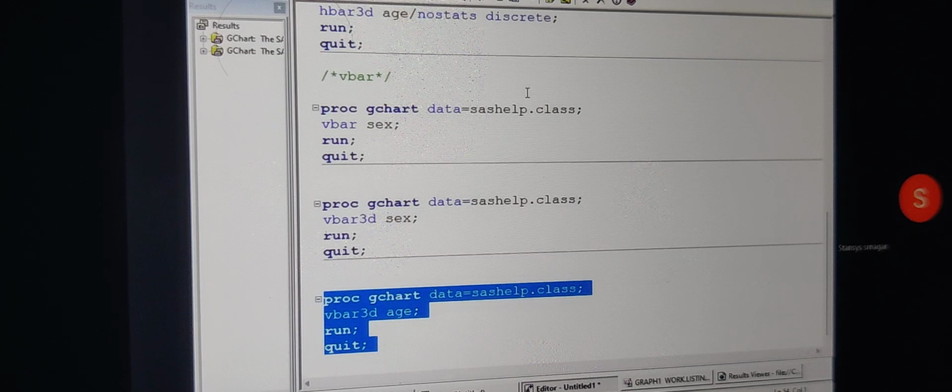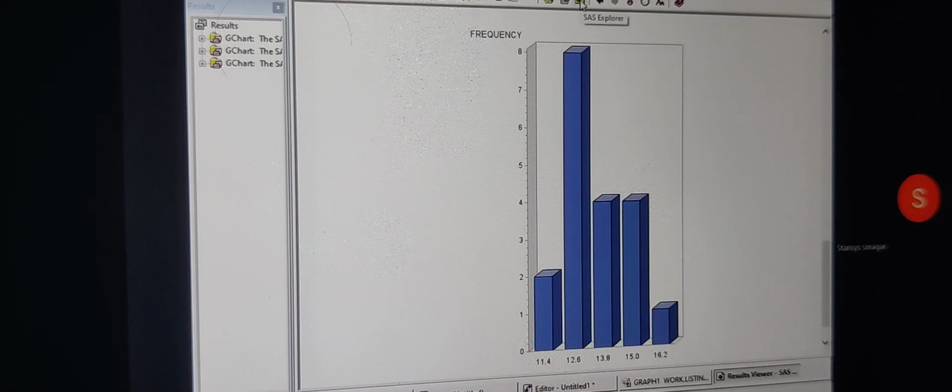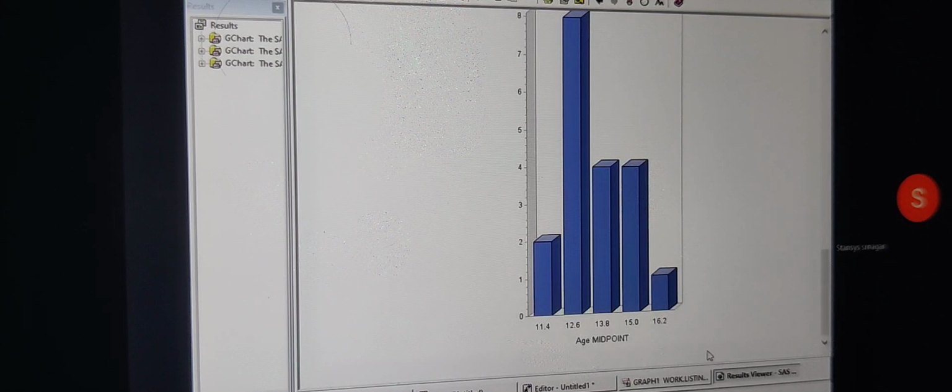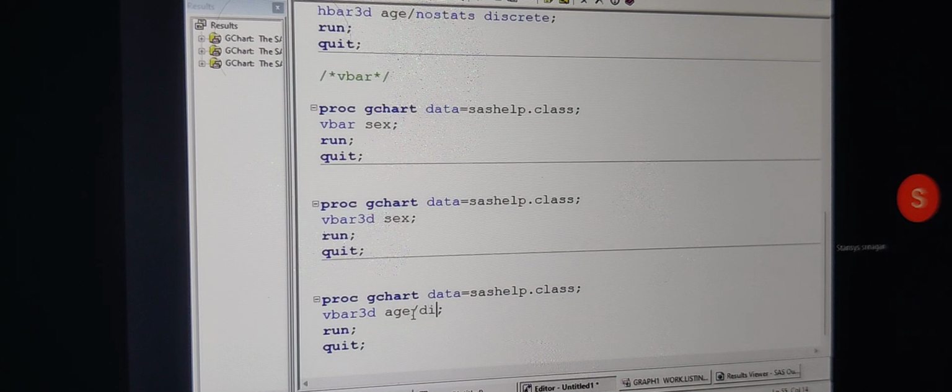So, age is a numerical variable. Now, tell me how many bars I'm going to get now. I'm going to get only 5 bars. Because by default, what will it do? It is going to take 2 points. But if you want to have the original data, what should we do? You should write discrete.